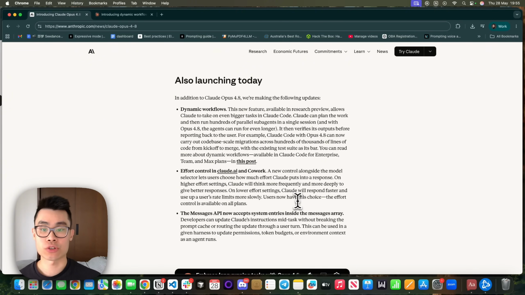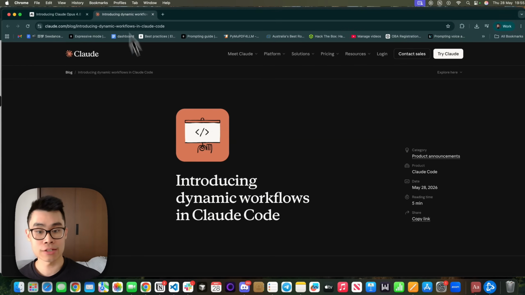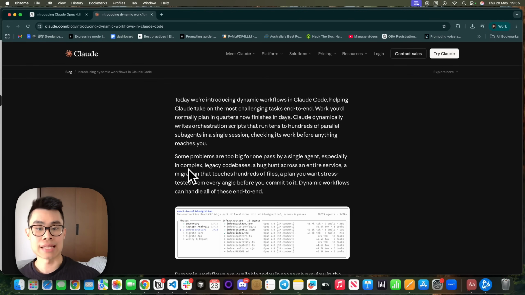And the other thing that's launching at the same time as Opus 4.8 is the dynamic workflow, which I'm going to go through here as well. Usually with Opus or with Claude Code, you just use one agent, which is the Claude Code agent, to do tasks. But a lot of times with very difficult tasks, for example, if you need to migrate a database, or you have a change that touches hundreds of files, or you have a big code base that you're trying to look for a bug in, or there's a plan that you want to stress test from a lot of different angles, it's a big project, and a single agent is not enough. So therefore you would need to use something called dynamic workflows.